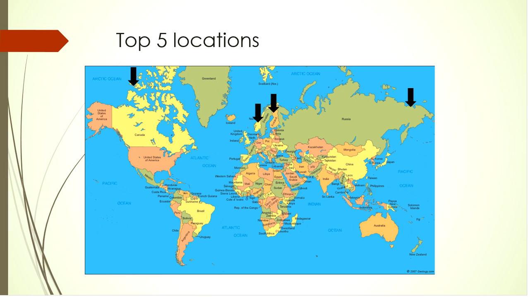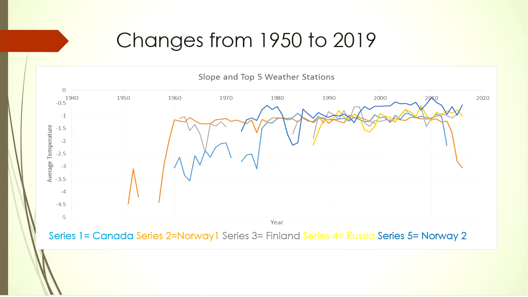For a better visual understanding of where these countries lie, we depicted a map with each of the points. There are 4 here because 2 of our data stations were located in Norway. It's also worthy of note that all of these data locations that had the highest change in temperature are located in the northern hemisphere.